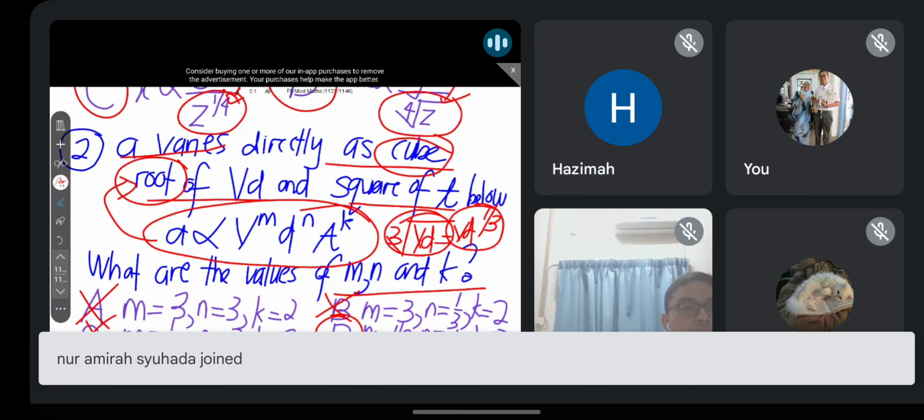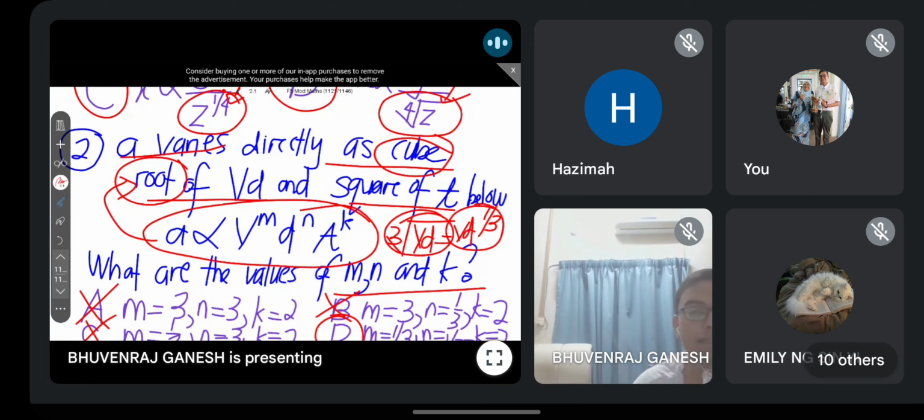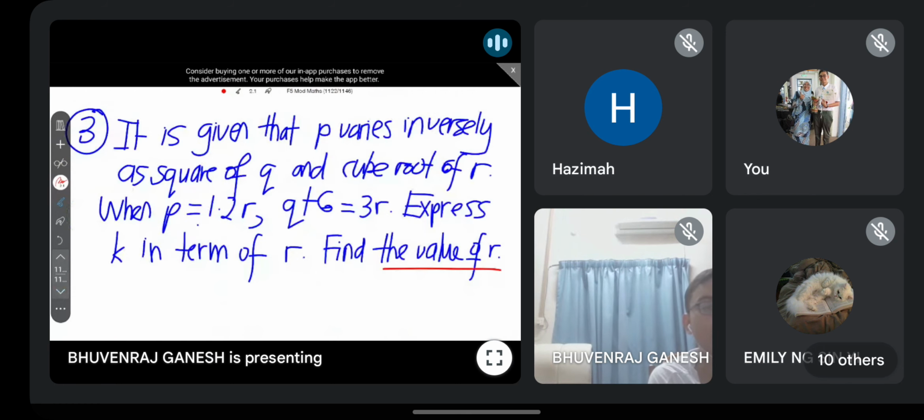Okay, this is the concept. That's why M sama dengan 1/3, N akan sama dengan 1/3 juga. Dia kongsi kuasa sama. It will share the same power. Okay? So now we go question 3.